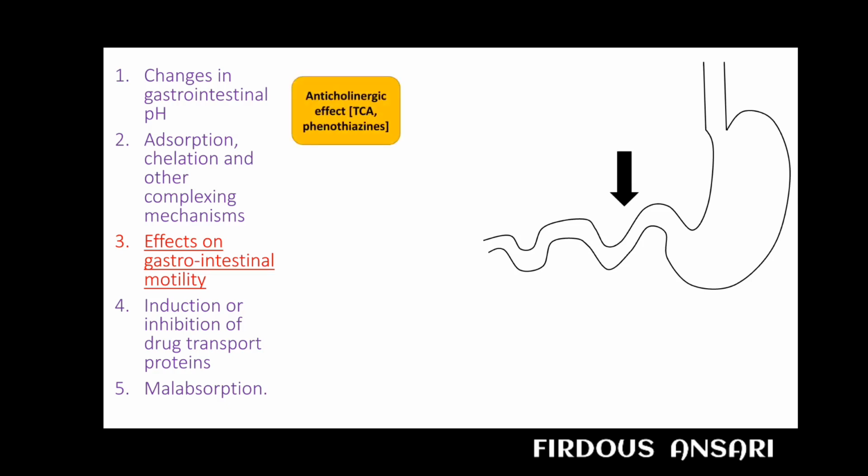So, anticholinergic drugs such as tricyclic antidepressants, phenothiazines, and some antihistamines decrease gut motility. They reduce gastrointestinal motility and delay gastric emptying. So the outcome is that reduced gut motility can either increase or decrease the absorption of certain drugs.